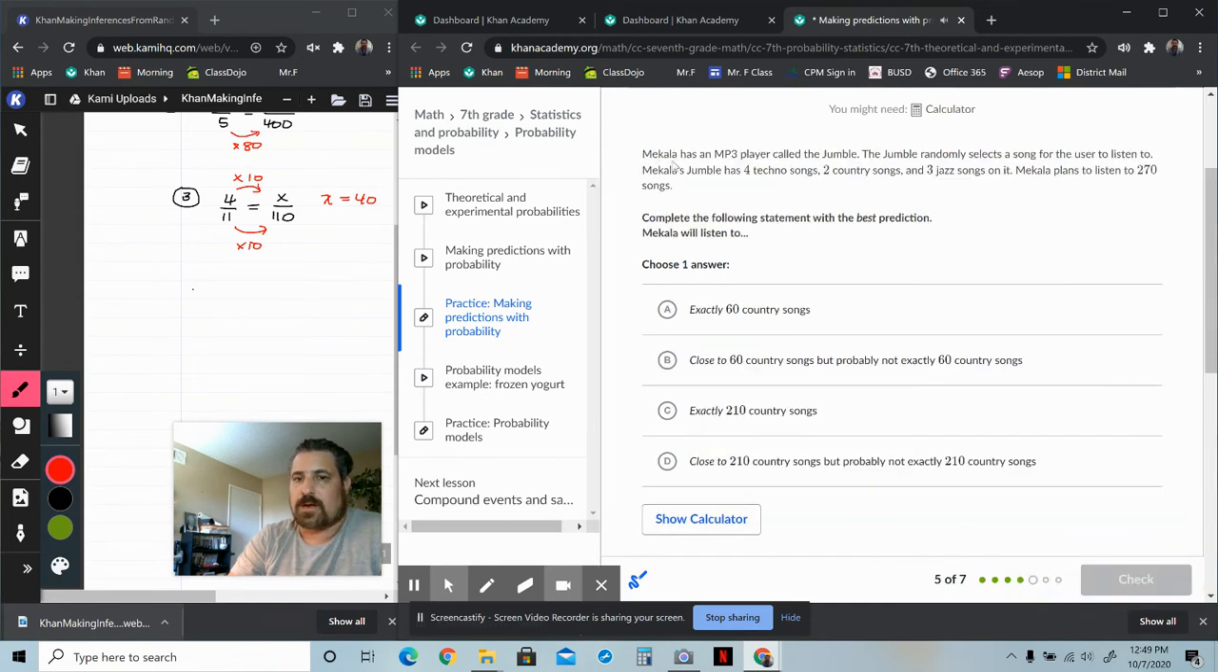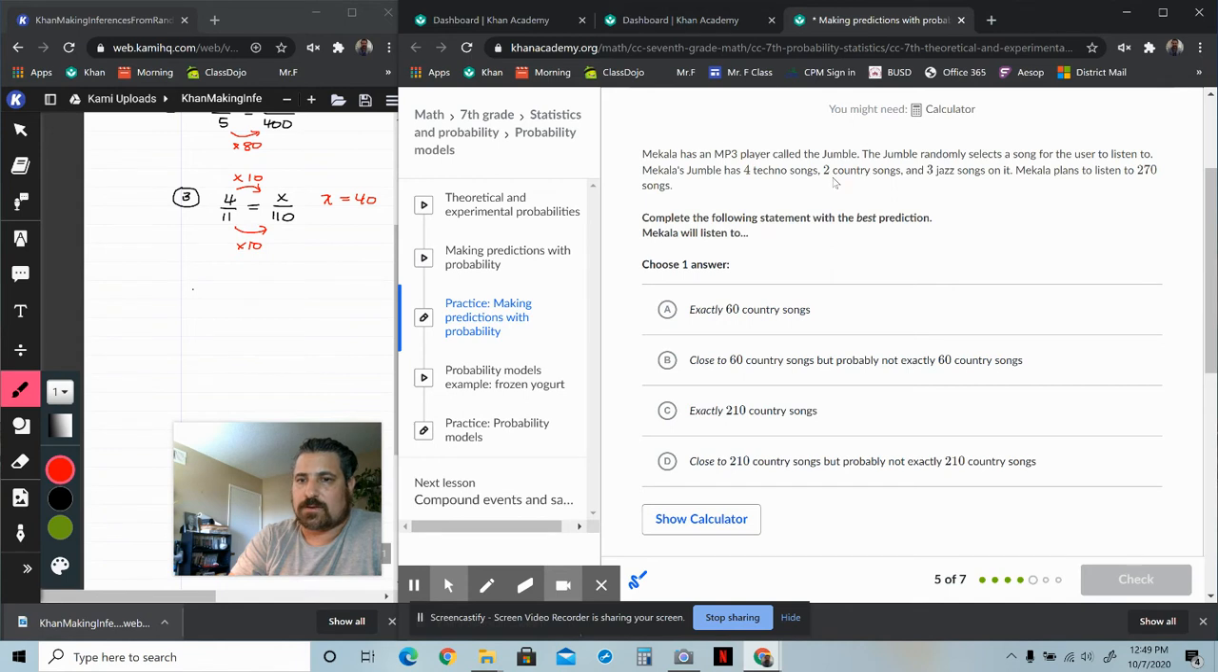Okay, Mikala has an MP3 player called the Jumble. Jumble randomly selects a song for the user to listen to. Mikala's Jumble has 4 techno songs, 2 country songs, 3 jazz songs. Mikala plans to listen to 270 songs. Complete the following statement with the best prediction Mikala will listen to. And it says how many country songs, basically, she's going to listen to.